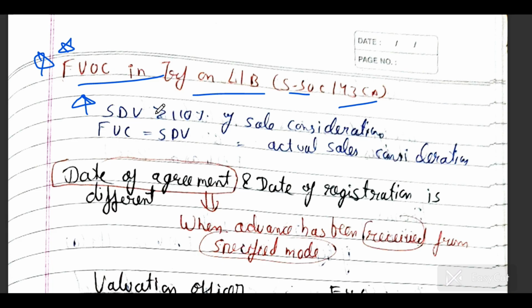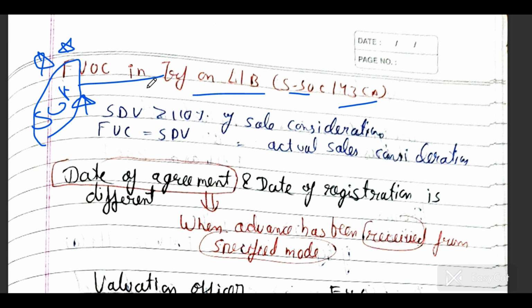If you are selling at a lesser amount than the government has determined, what will the government think? Suppose the land and building is worth rupees 10 lakh in the market, the government determined that as SDV, and I am selling my asset at only 9.5 lakh. The government will think there is some catch: he is hiding rupees 50,000, as the assessee does not want to pay tax on this 50,000, so he is declaring a lesser amount.